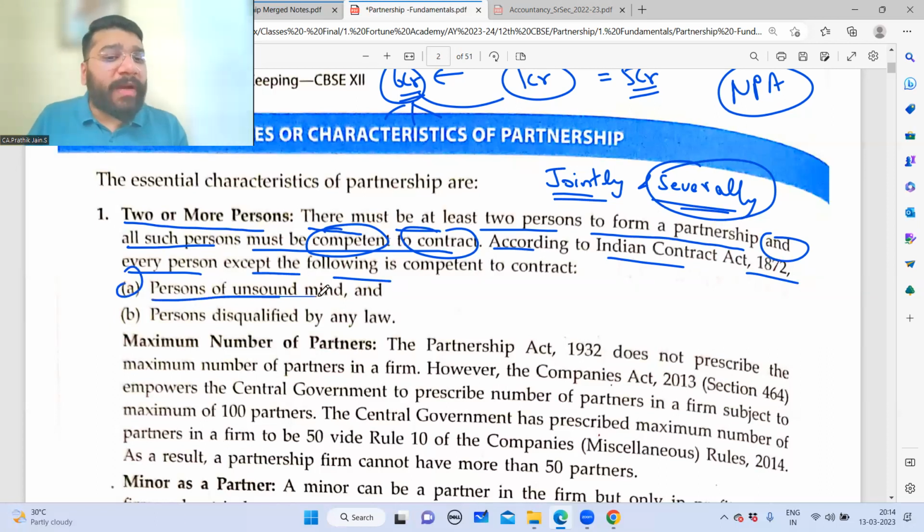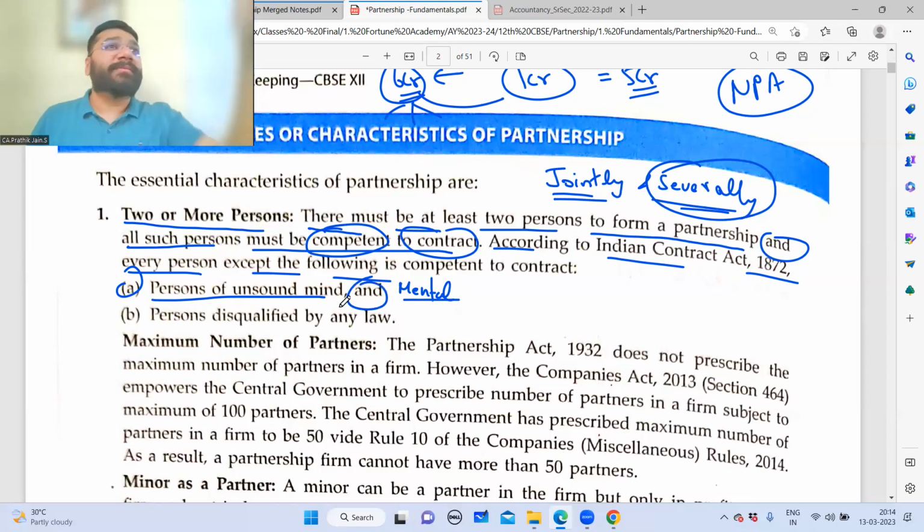First is a person of unsound mind. In a very polished manner, they are telling. I told you in raw form; we have told in a very, very polished form. Person of unsound mind means mental. Like that you can write if you want. And second, a person disqualified by any law.